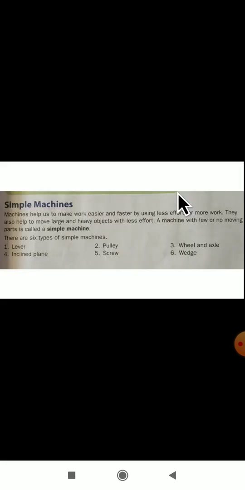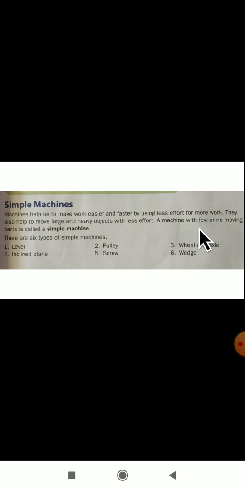Next we will see about simple machines. Machines help us to make work easier and faster by using less effort for more work. Machines will make our work easy and fast. By using a machine, our work can be done very fast and very easily, with less effort for more work. They also help to move large and heavy objects with less effort.